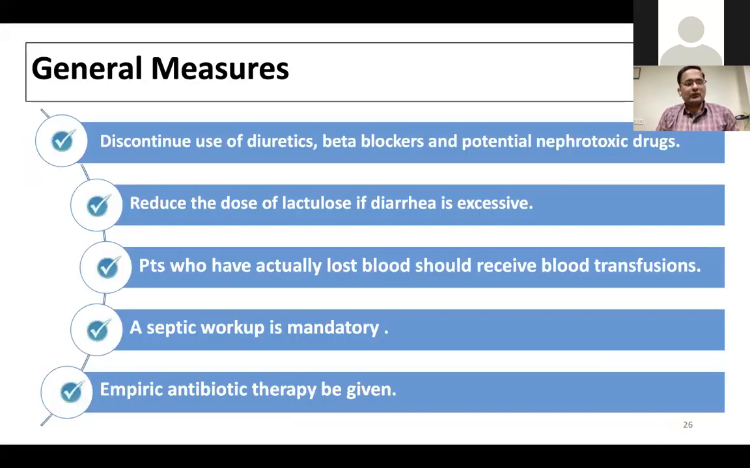So what are the general measures? Discontinue the diuretics, beta blockers, or potential nephrotoxic drugs. Reduce the dose of lactulose, in case you are suspecting diarrhea as the reason for hypovolemia. Patients who have actually lost blood, like hematemesis, should receive blood products. Sepsis with septic shock should be managed, and every patient with acute kidney injury in the